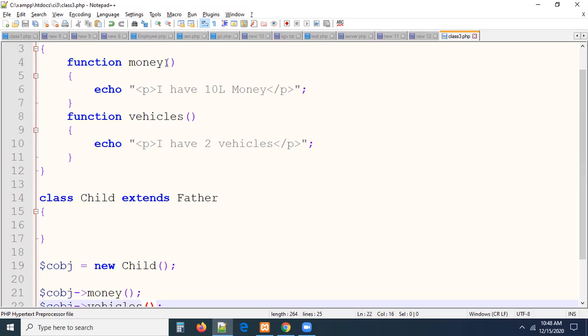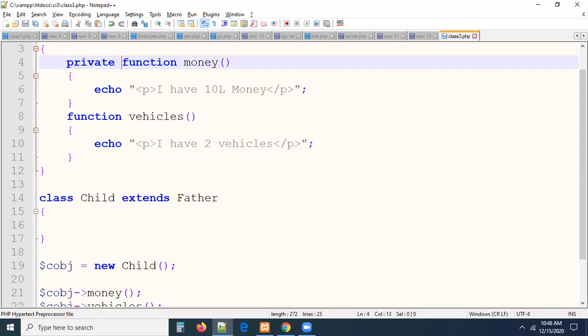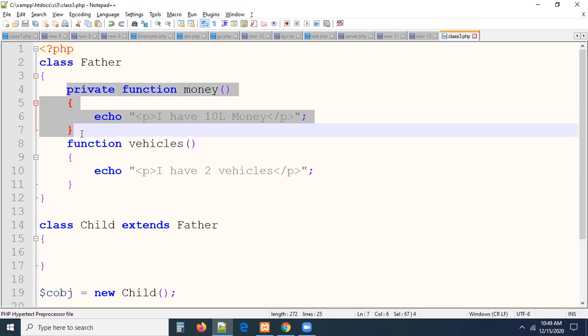Nothing, guys. For this, the only thing you have to do is make it a private method. What is the meaning of private, guys? This is my private property, so only I can access it. If the method is private, it can be accessed only by the father itself, inside the father only. We cannot access it outside. What is a private member? Private class members are never accessed outside of a class. Private members can be accessible within the class only. If it is public, everybody can access it, but I'm making it private now.